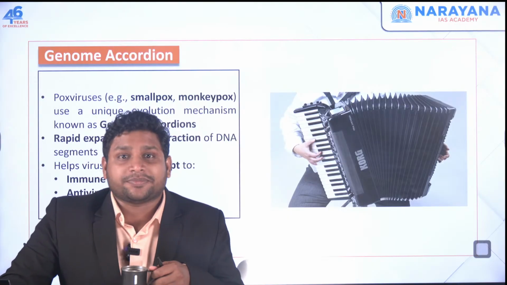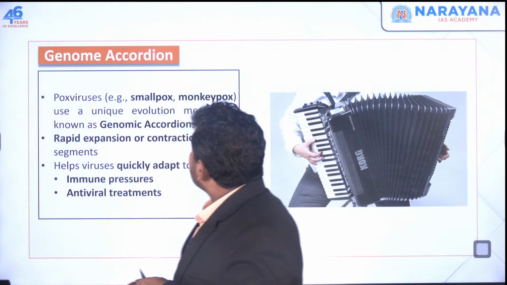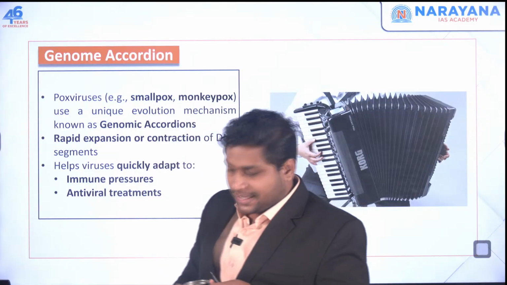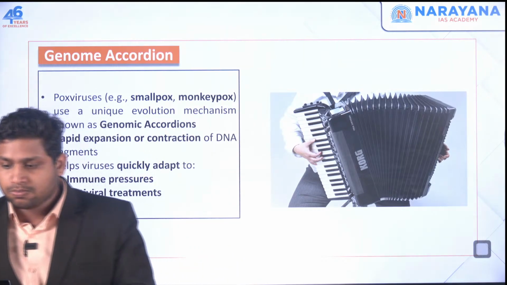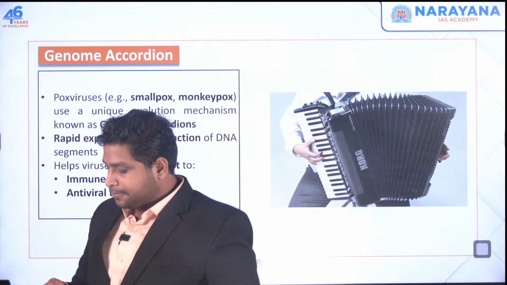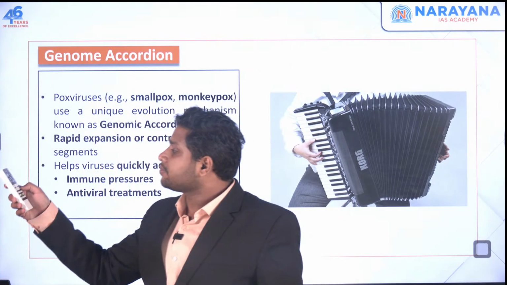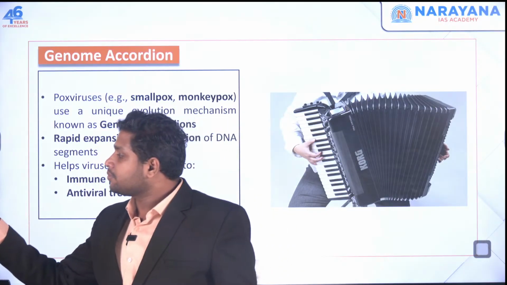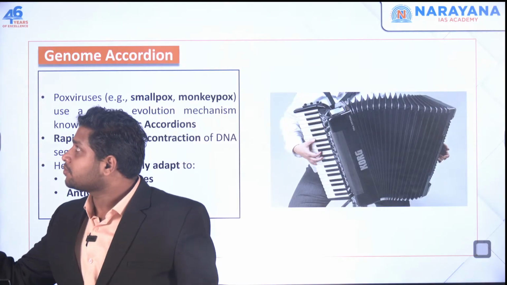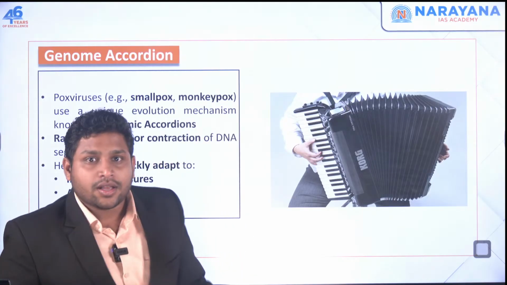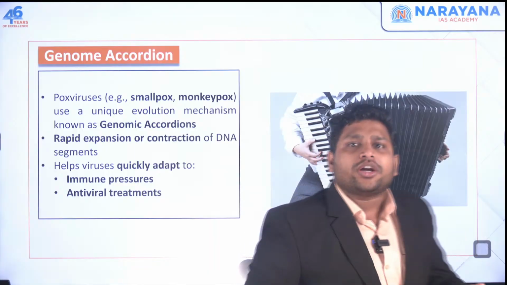Now the next one. What is the news? Genome accordion. Any idea what is accordion? So, genome accordion.